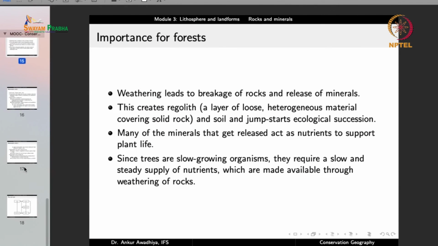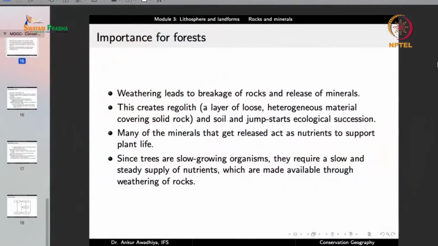Now, this process is very important for the running of biological processes. Typically, it is very important for forests. Why? Because weathering leads to the formation of soil. Weathering leads to a breakage of rocks and the release of minerals. A number of these minerals are very important from the point of view of nutrition of plants and animals.